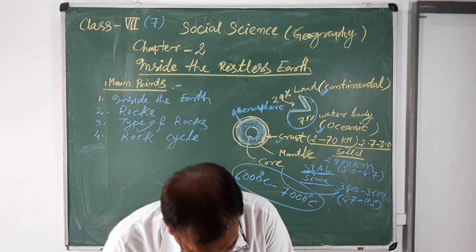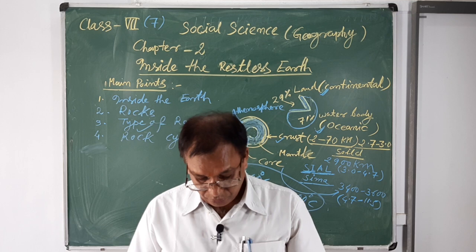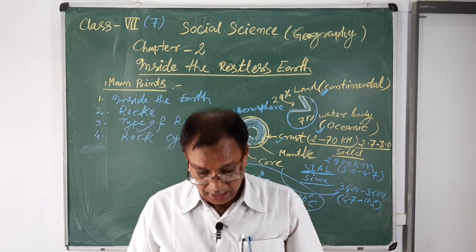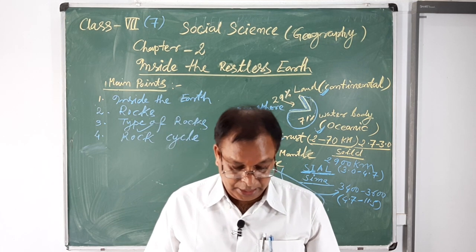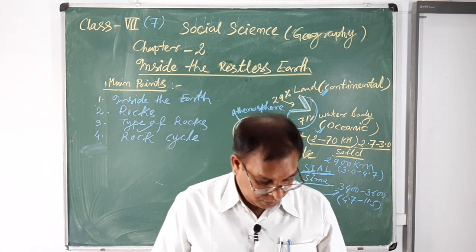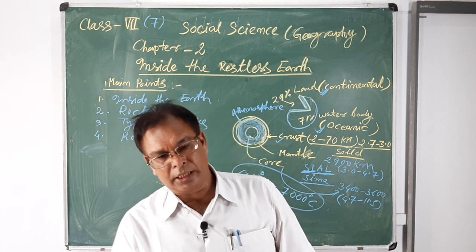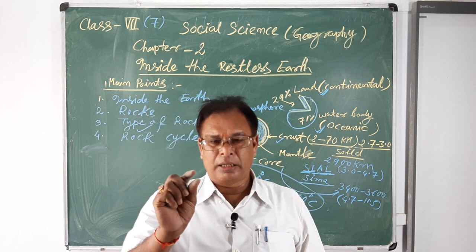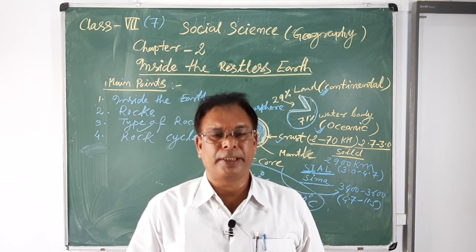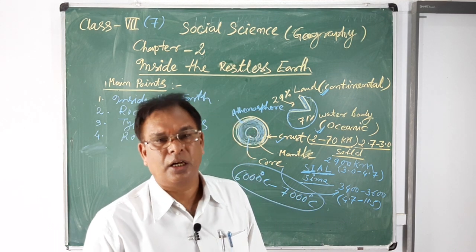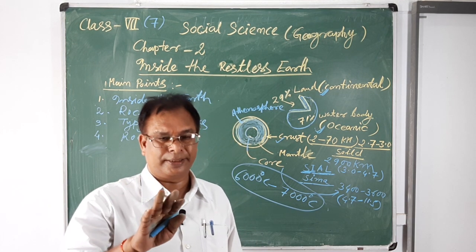Now, characteristics of rocks. Rocks are naturally formed aggregates of minerals and particles in the solid state. These may be soft or hard. Some rocks are found in soft form, but some rocks are found in hard form. That means marble is an example of hardness.